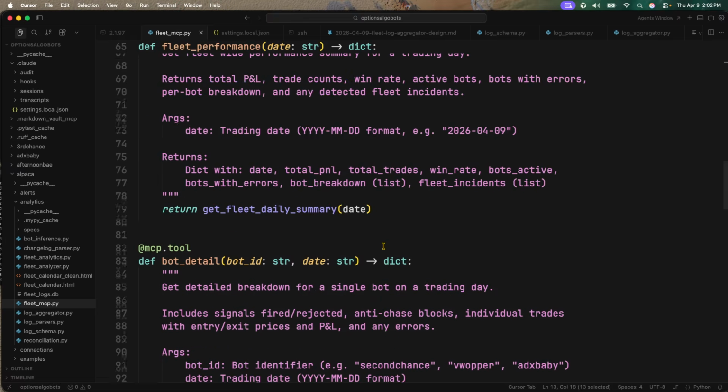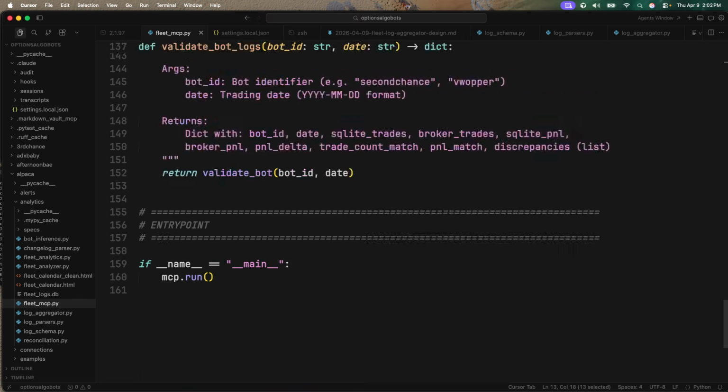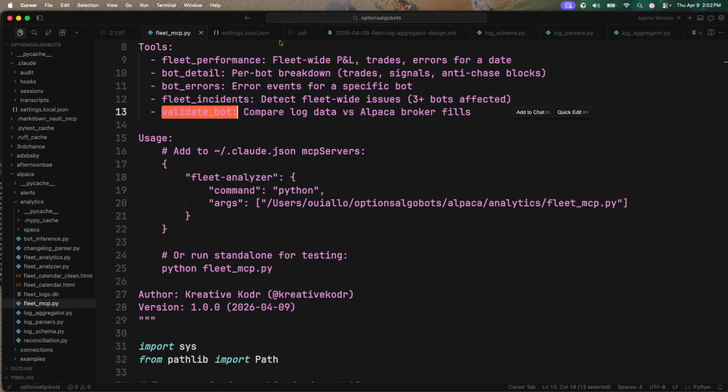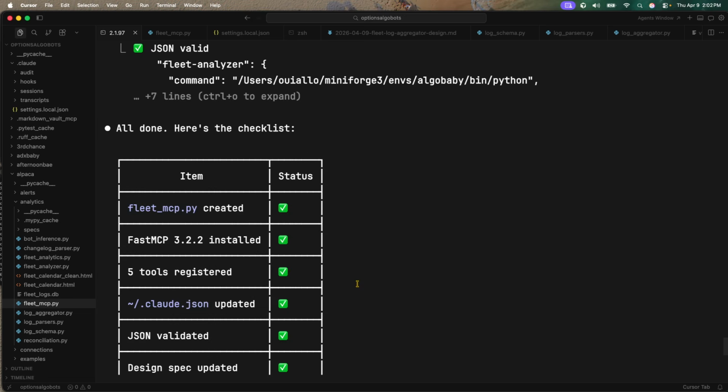I love this. Oh, this is perfect. And let me see how many lines. This is under 200 lines of code. This is beautiful. So let's just make sure this is Gucci. You should be done. All right.